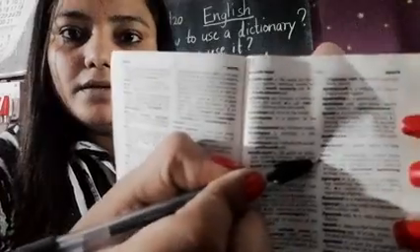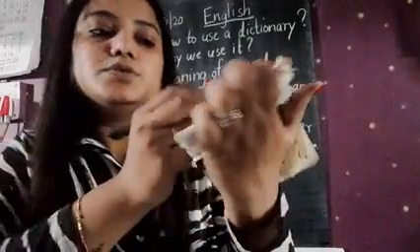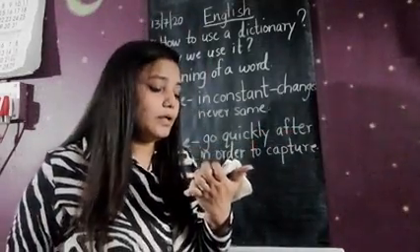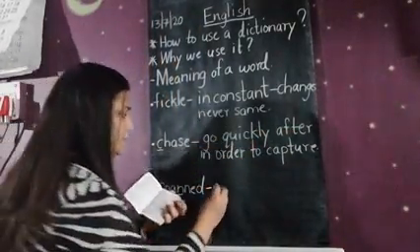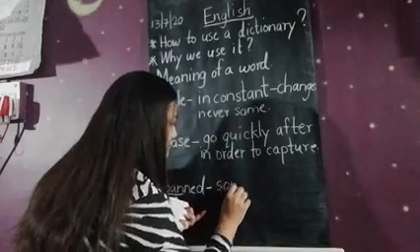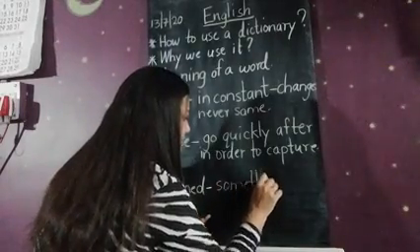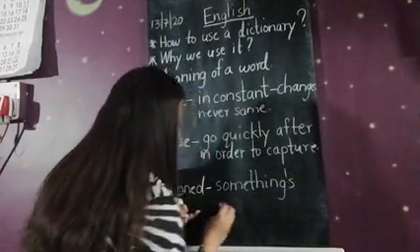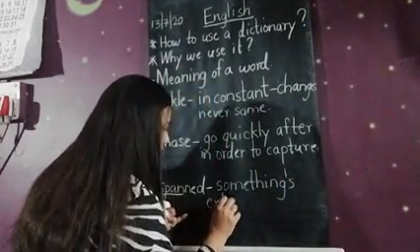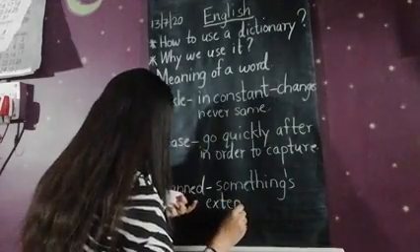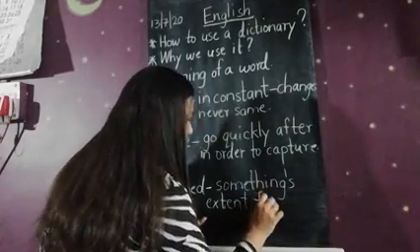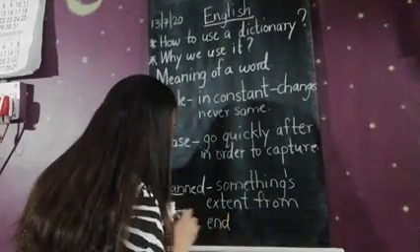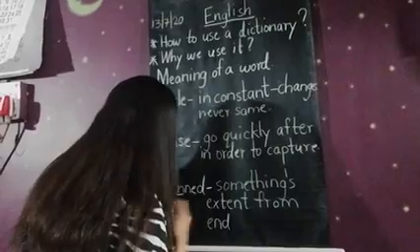Here is the word. Okay, so the meaning is something extending from end to end.